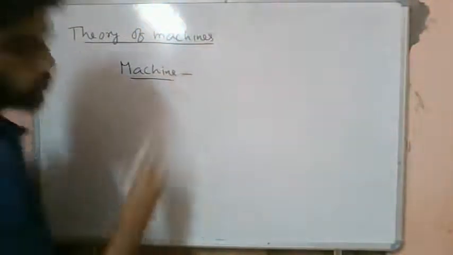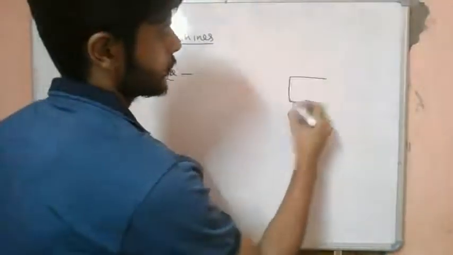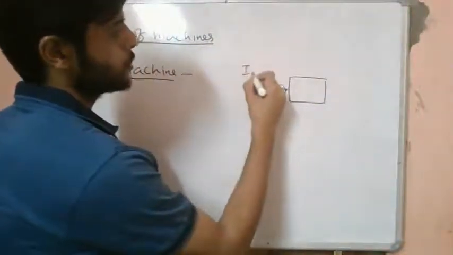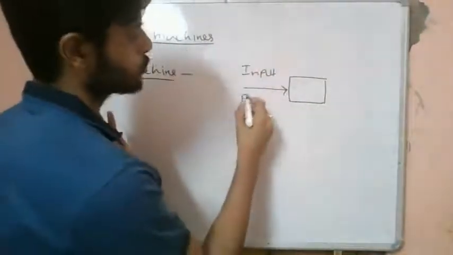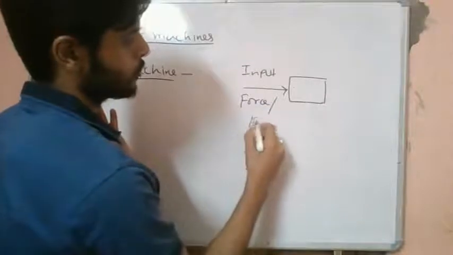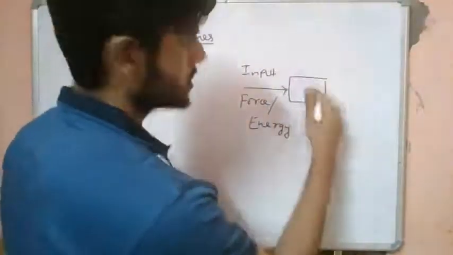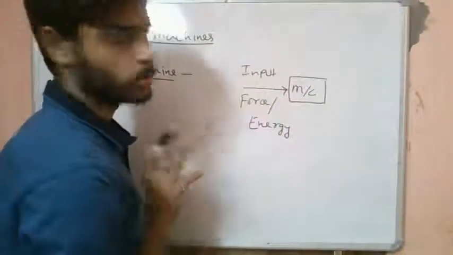A machine is a device. It might have some different components. It takes in some input in the form of force or energy.